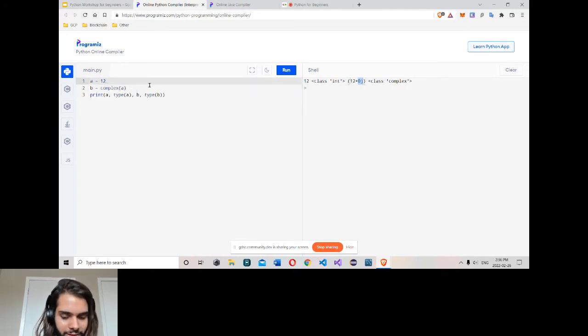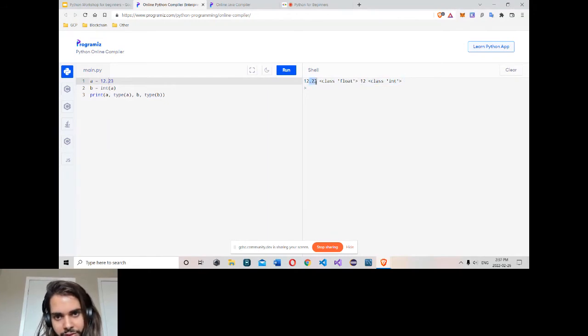The same. Now I will take a float and convert the float to an int. That's a float, 12.3. Run it. So a is a float. We got it. But when I convert a float to integer here, it says integer doesn't support decimal.